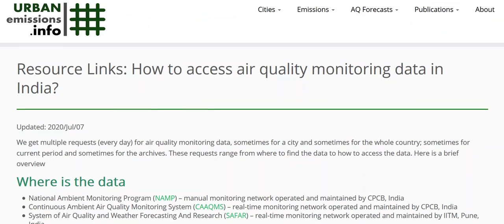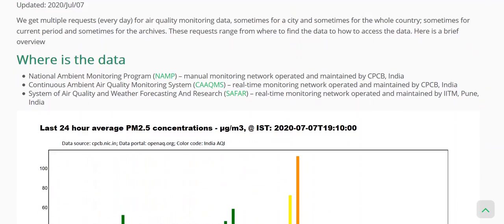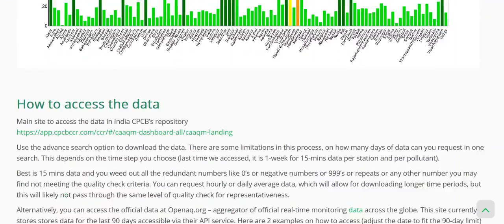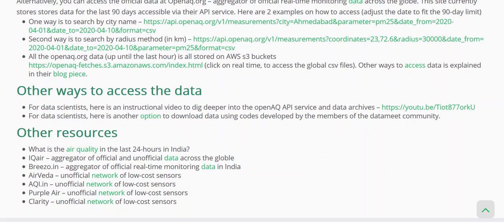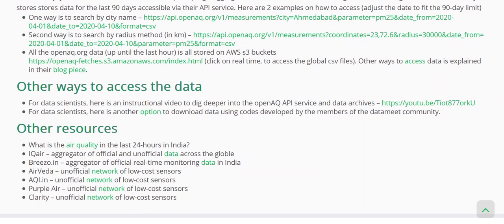We do have a resource link where we explain how you can access air quality data from the OpenAQ website, what are the different methods, and what other resources exist in this space.